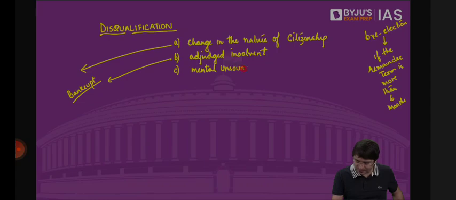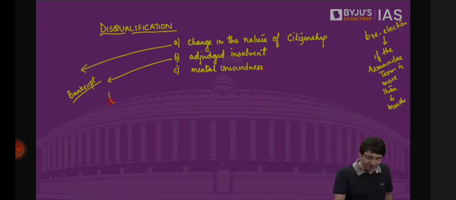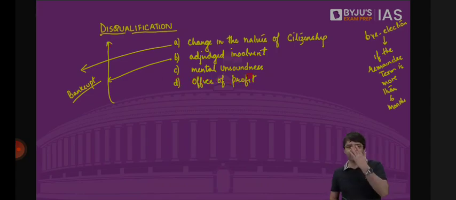C, mental unsoundness. I was a sane person, full mind and capacity when I contested the election and I became a member of Lok Sabha or Rajya Sabha. But suddenly, because of some reasons, I turned insane. You should have sympathies with me. But you cannot entrust me with the responsibility of making laws for the country, because I would not be able to justify my role, justify my presence. So the moment I'm declared mentally unsound, I will be disqualified. Also, I will be disqualified if I'm holding an office of profit, which we will discuss today. I told you we will discuss in Union Legislature what is this office of profit.